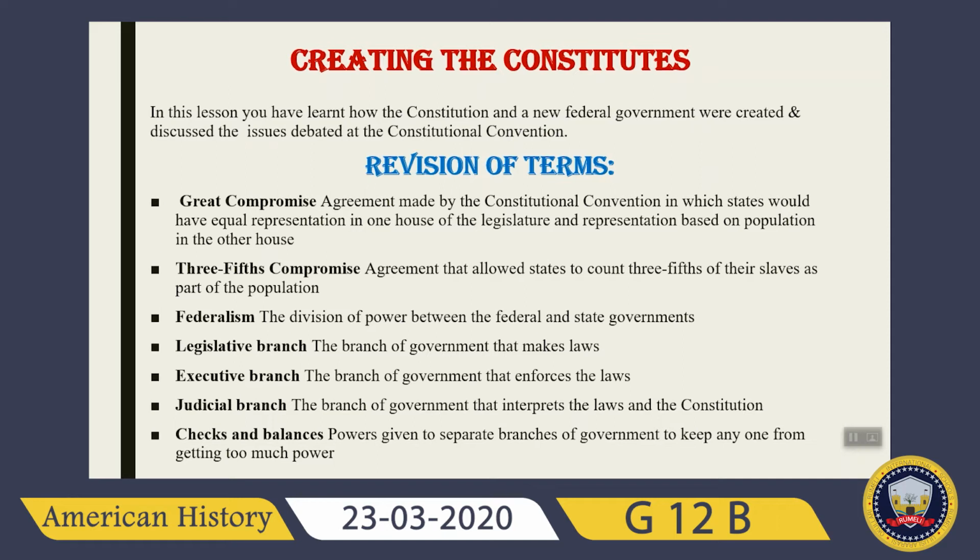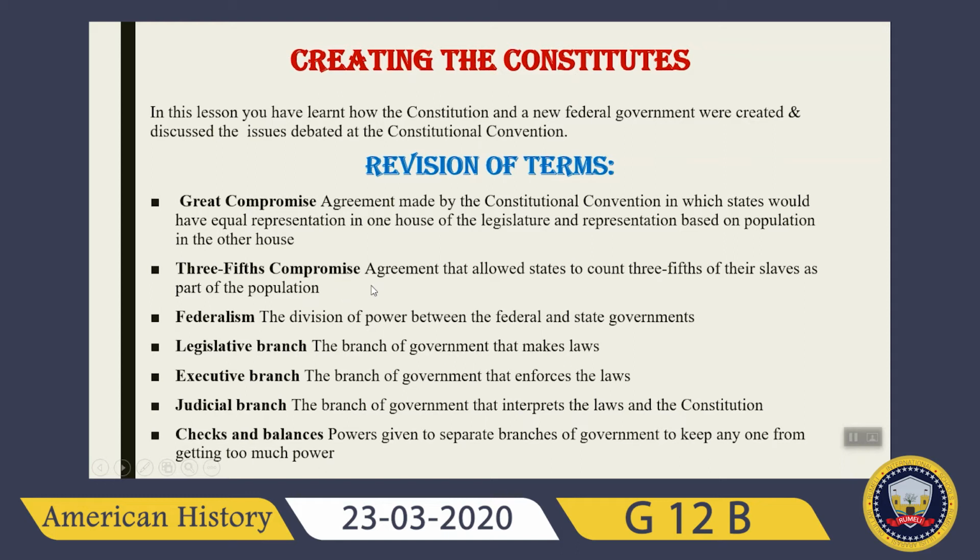Then the next lesson was about creating the Constitution, and in this lesson you learned how the Constitution and the new federal government were created, and also discussed the issues debated at the Constitutional Convention. The main important term covered in the lesson was the Great Compromise. And what was the Great Compromise? It was an agreement made by the Constitutional Convention, in which states would have equal representation in one house of the legislature, and legislature means Congress, and representation based on population in the other house.